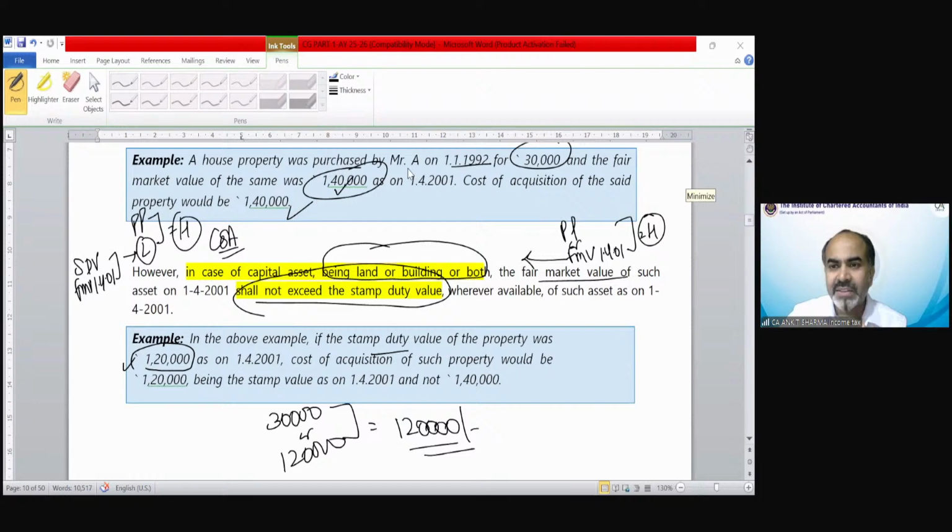So can indexation be available in both tax regimes? Yes, indexation on long-term assets is available in both tax regimes, that is regarding that amendment of 23rd of July. That is also applicable. What is meant by fair market value?